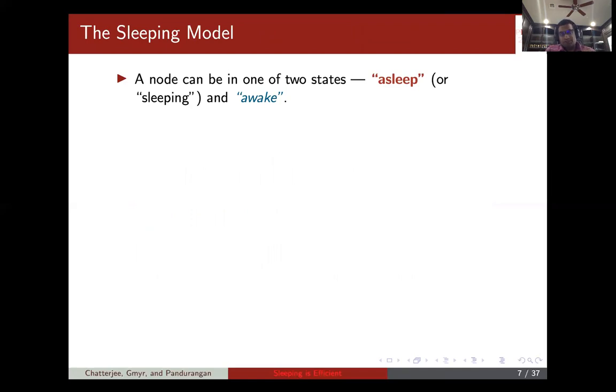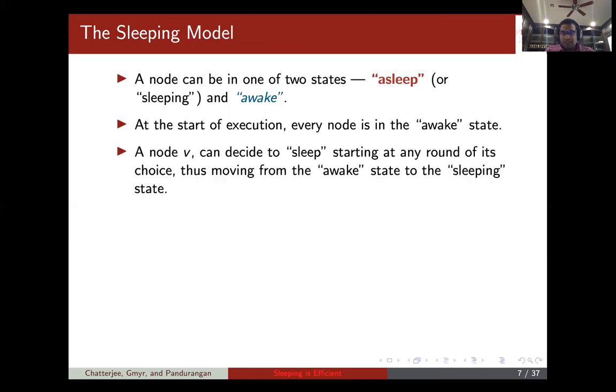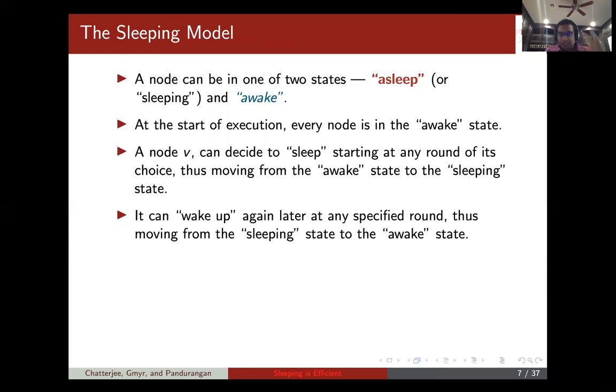In the traditional model, a node is always awake. Here in the sleeping model, a node can be in 2 states, asleep or awake. At the start of the execution, every node is awake, and a node can decide to sleep starting at any round of its choice, thus moving from the awake to the sleep state, and it can wake up at any specified round in a later stage.